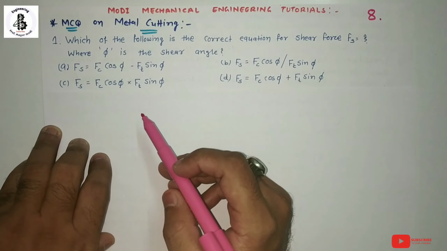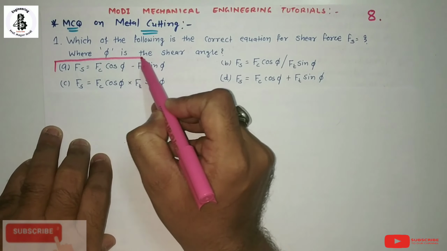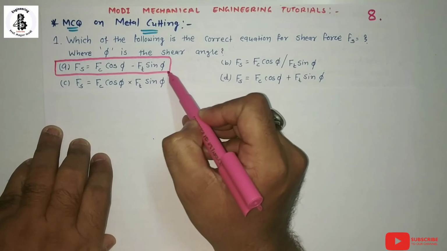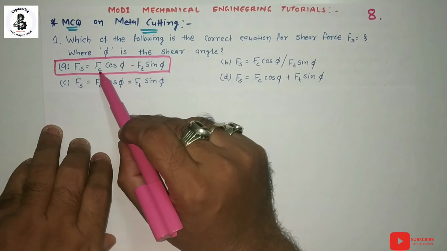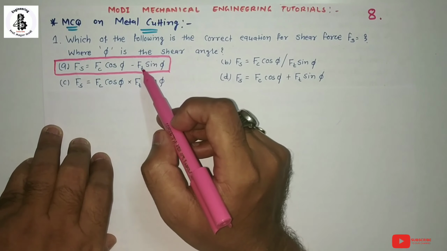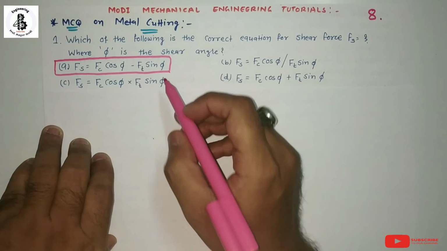So option A, Fs equals Fc cos phi minus Ft sin phi, is the right relationship, where Fc is the cutting force and Ft is the thrust force, and basically both of these forces can be found from the lathe tool dynamometer.